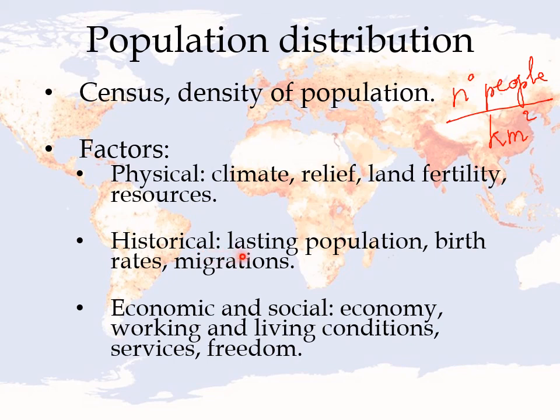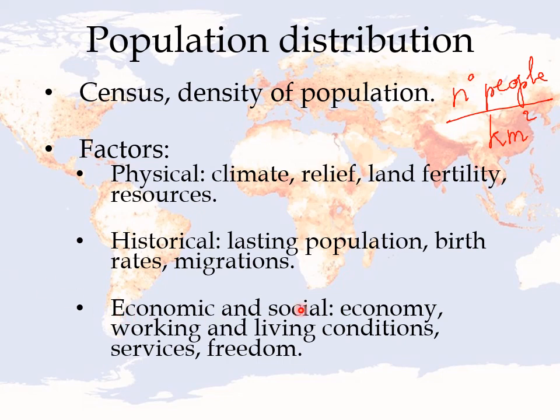Historical reasons, for example, lasting population. The most important empires in history are nowadays very populated areas such as Mesopotamia, China, India, and even the Mayans and Aztecs in Central America. The birth rates: the areas with higher birth rates, such as Sub-Saharan Africa, are densely populated. And the migrations: the areas that receive lots of people, such as Europe or North America, will have a lot of population.